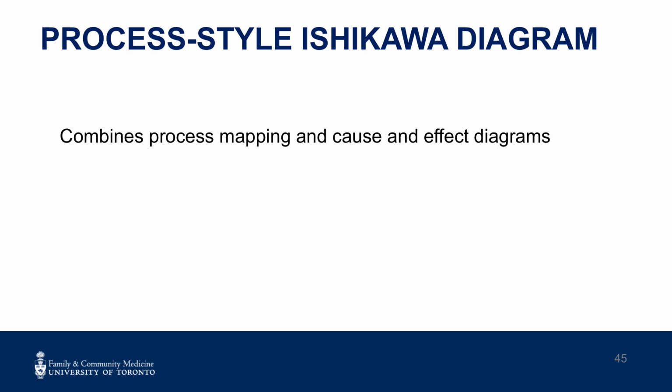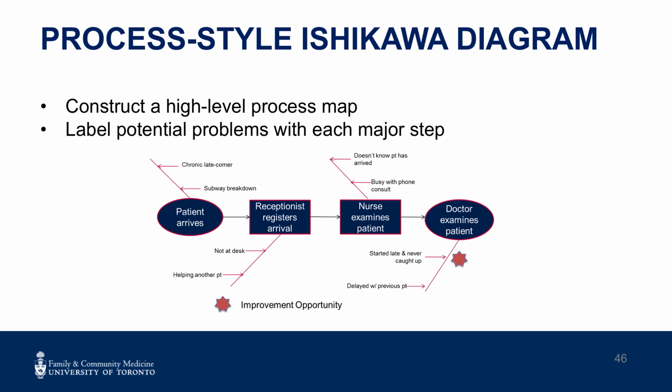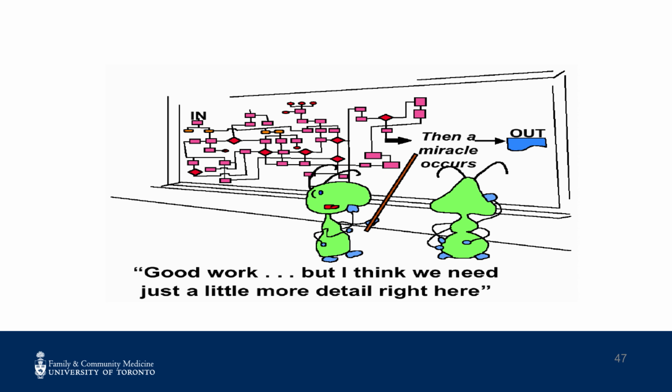You can combine a process map and a cause and effect diagram, a process-style Ishikawa diagram. This is a helpful approach to small processes where the causes or inputs are known as related to specific process steps. Here's an example. A high-level process map has been developed and potential problems or causes are highlighted via the bones for each process step. This merger of the two tools guides teams to focus on tests of change as well as specific parts of the process. Note the improvement change opportunity highlighted by the red stars. This is what happens if you add too much detail.